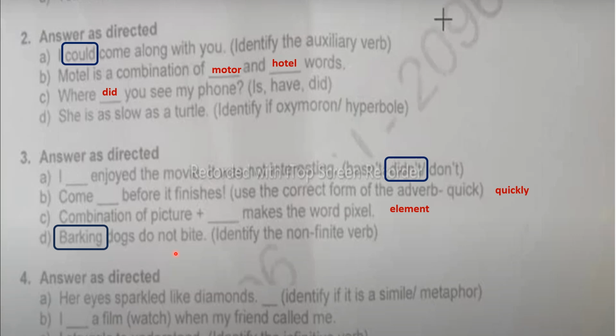Okay, let us move on to the fourth question. Answer as directed. Her eyes sparkle like diamonds. Identify if it is a simile or metaphor. Similes are comparisons where we use the words like and as. In metaphors we do not use the words like and as.